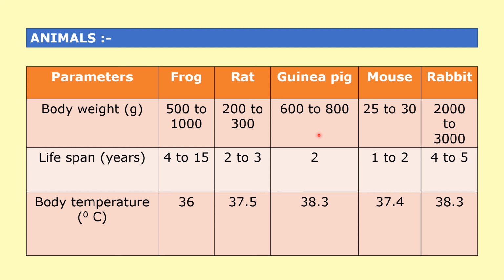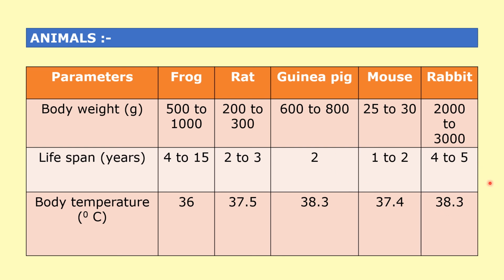Guinea pig 600 to 800 grams. Lifespan, that is 2 years. Normal body temperature 38.3 degrees Celsius. Mouse body weight 25 to 30 gram. Lifespan 1 to 2 years. Normal body temperature, that is 37.4 degrees Celsius. Rabbit body weight 2000 to 3000 grams, that is 2 to 3 kg. Lifespan, that is 4 to 5 years, and normal body temperature, that is 38.3 degrees Celsius.